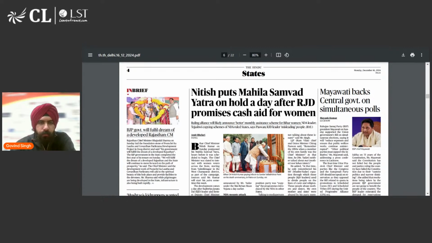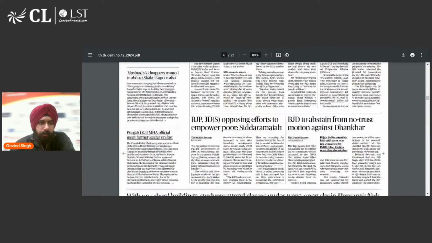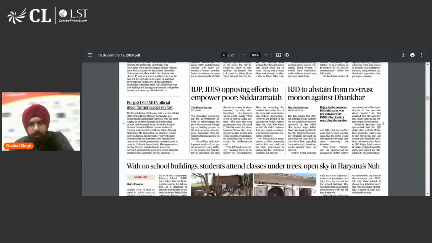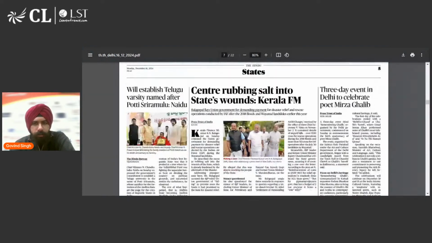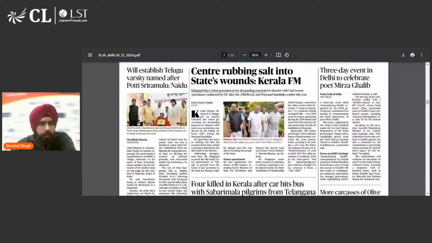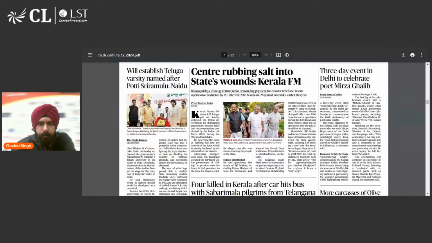So, we'll just quickly go through this. This is not important. This is also not important. BJD related news, not important. Haryana related news, not important. Kerala related news, not important. Nothing important here.